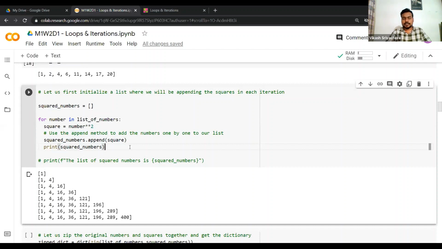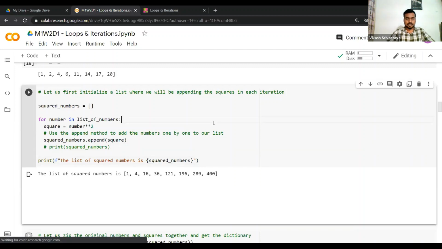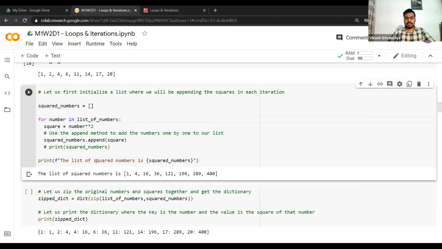Because they're meant to work in that way only, right? So with each iteration we are able to add one element to our list, and that's the same list which we are printing. Okay, so let's uncomment this, comment that, and uncomment this particular line. Let's execute this. So now, as you can see, the list of squared numbers is 1, 4, 16, 36, 121. So we have the squares of the corresponding elements.